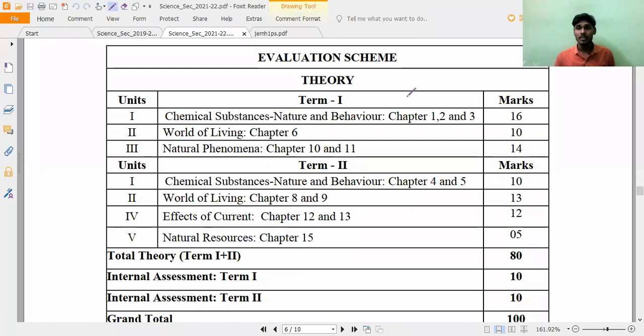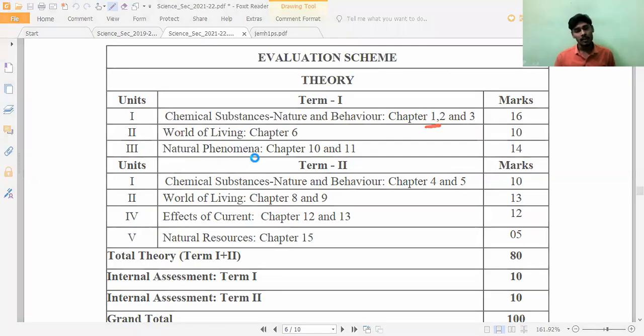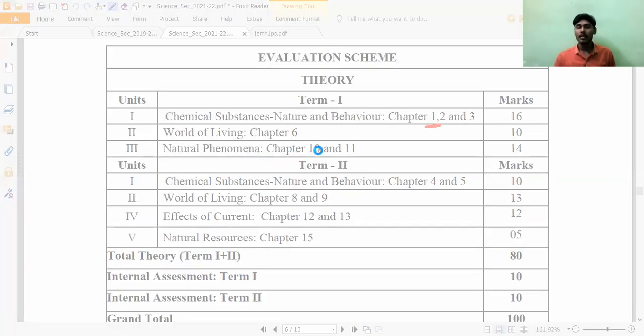First, chemistry: 3 chapters are there, chapters 1, 2, 3. Totally how many marks will come? 16 marks. And biology, only a single chapter, chapter number 6, 10 marks will come. Coming to physics, chapters number 10 and 11 will be there, from which 14 marks will come. This is all about the term 1 board examination, so totally 40 marks.